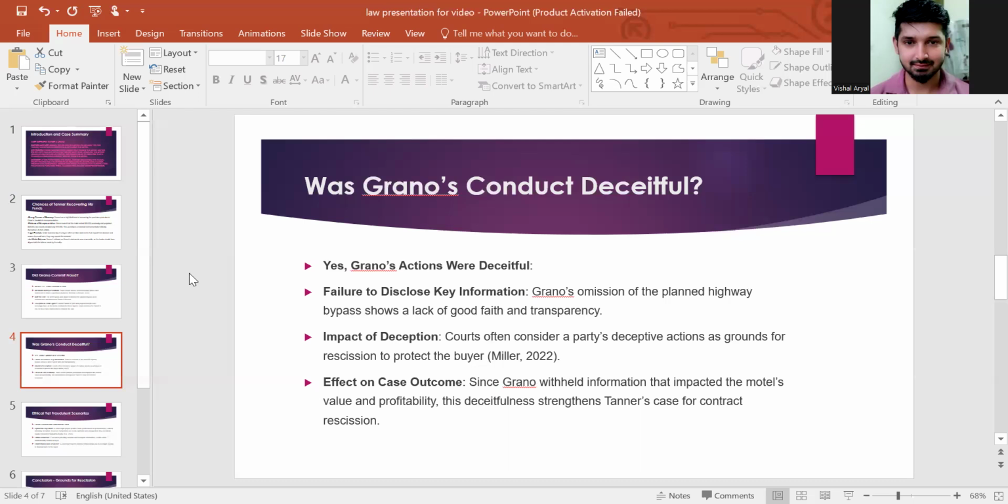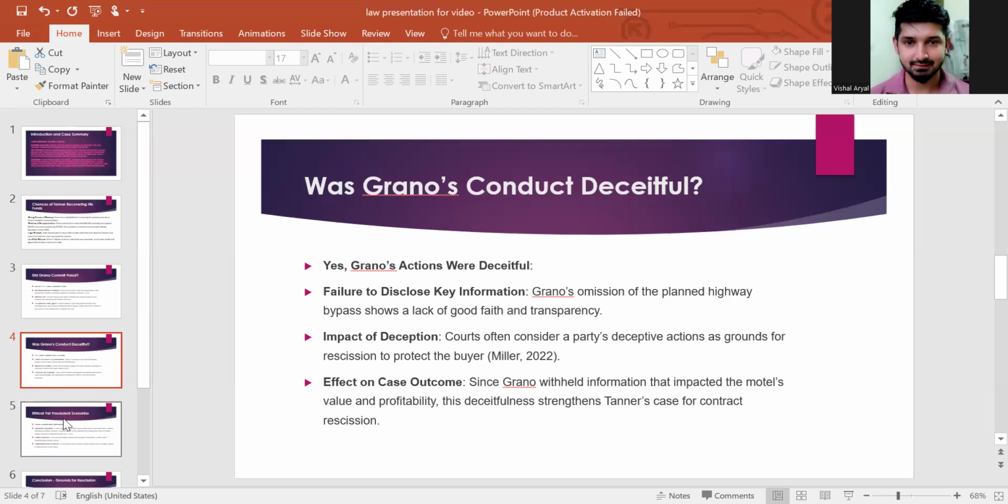So, the effect on the case outcome: since Grano withheld information that impacted the model's value and profitability, this deceit strengthens Tanner's case for contract rescission. It is likely that the court will rescind this contract, considering this a deceptive action, and take the necessary remedy against the seller in order to protect the buyer's right.